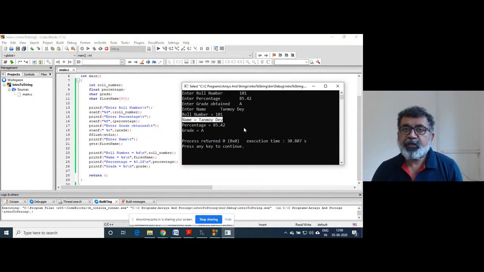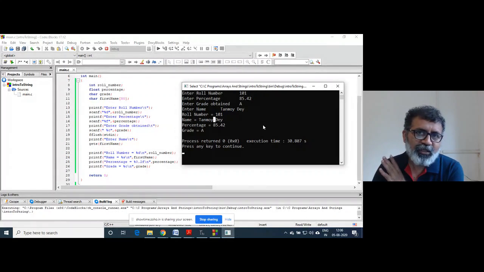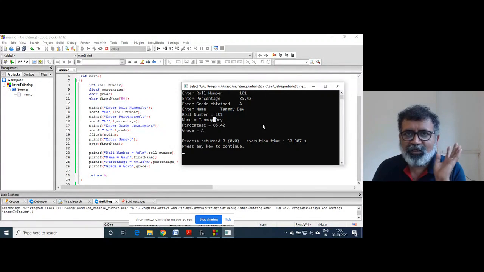Right? In the earlier case, it took the whole input, but it didn't store it that way. The moment the scanf function comes across the blank space, the next part of the string was ignored by the scanf function, because the scanf function is unable to take a multi-word string. So there is a gets function. So now it is printed. Got that?